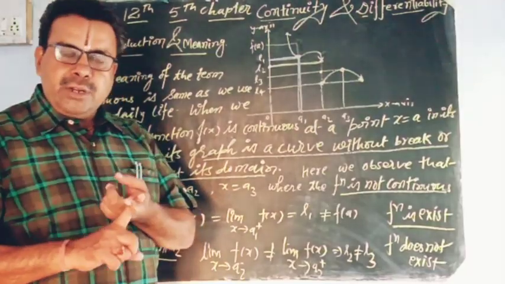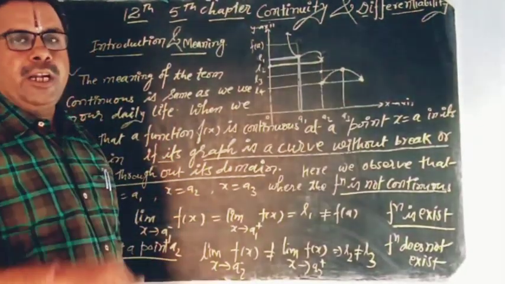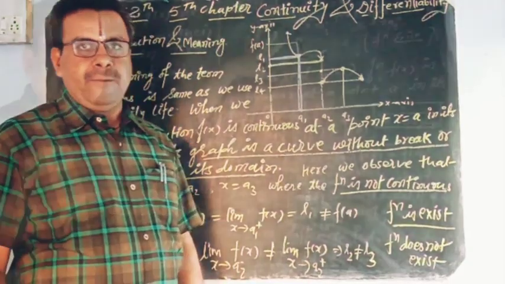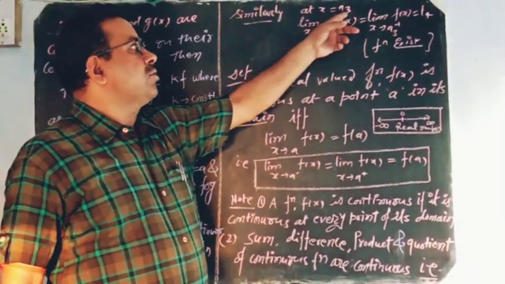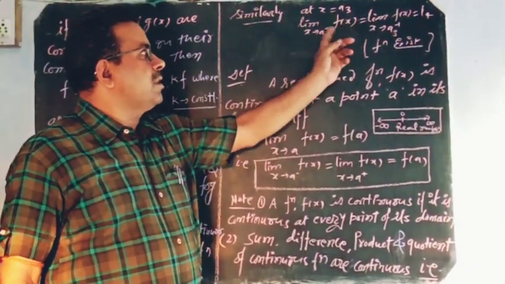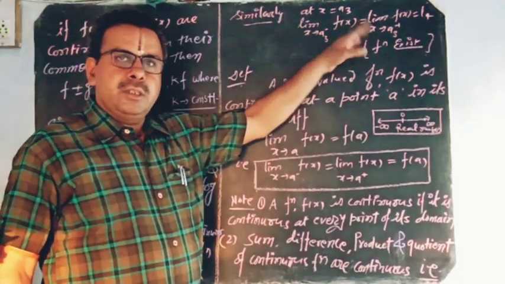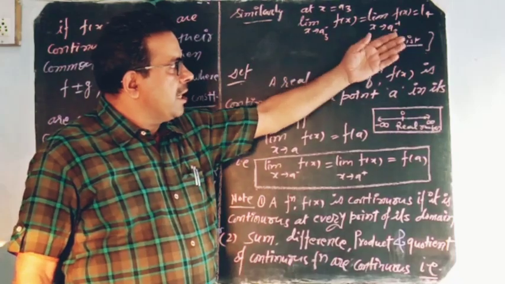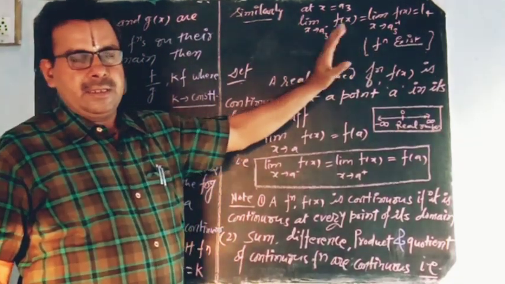It means for the limit to exist, it is compulsory that the left hand value at that point should be equal to the right hand value. As in your graph at x equal to a3, limit x tends to a3 negative is equal to limit x tends to a3 positive. So the limit also exists here but the function is not continuous.